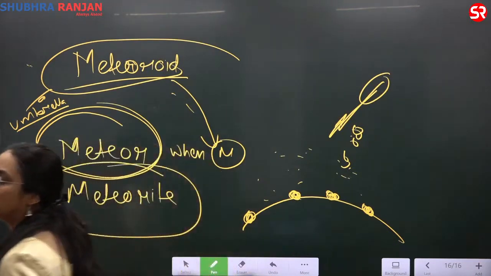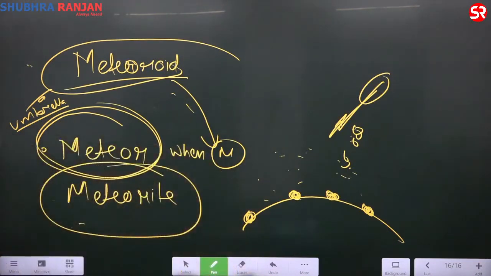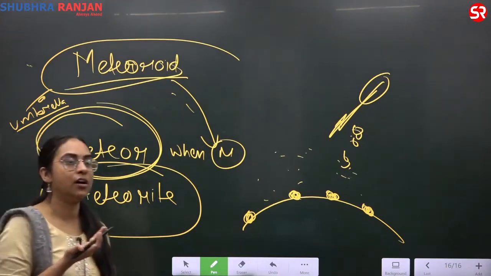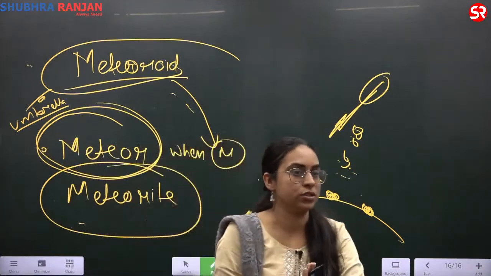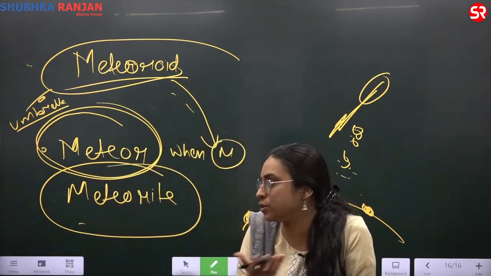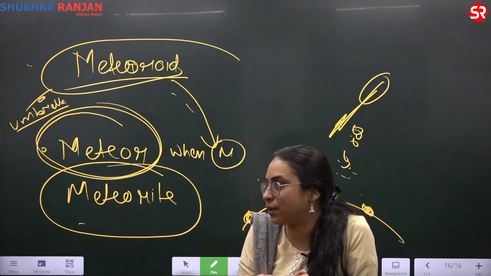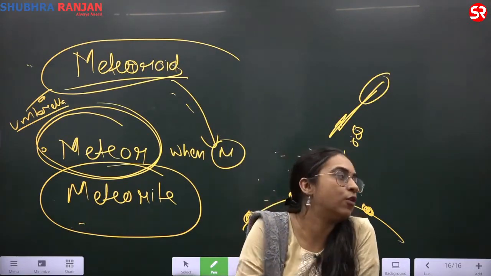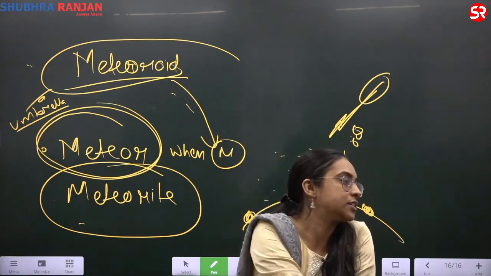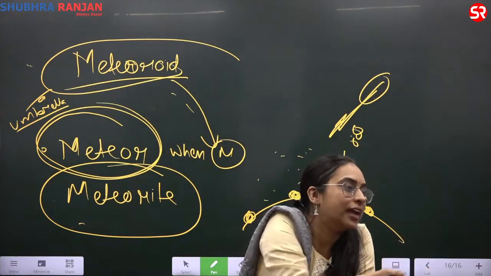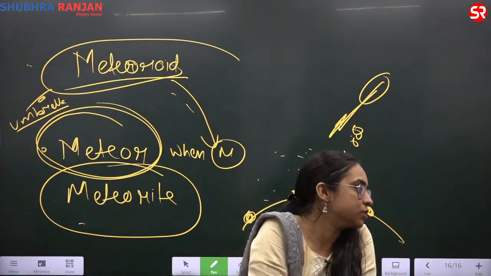What does this meteorite do? When the meteoroid hits the Earth's surface, what does it do? It can create a depression. It is said that the oceanic depressions, the oceans are depressions, right? Those depressions have been formed because of the meteorites. The meteorites have created a depression that forms the base of the oceans.